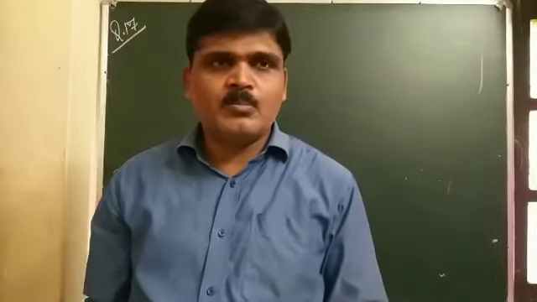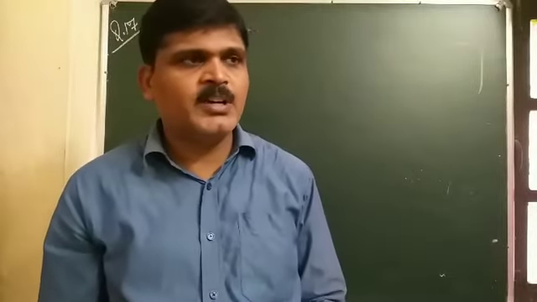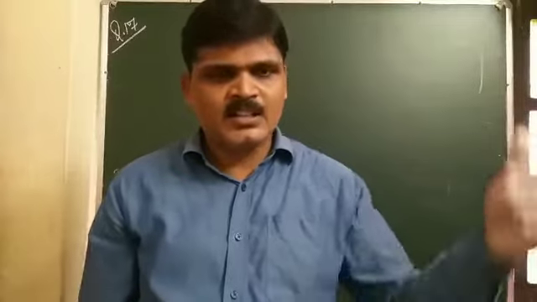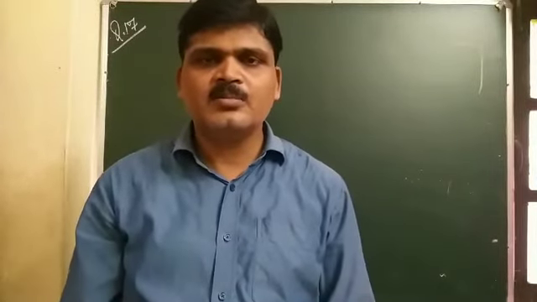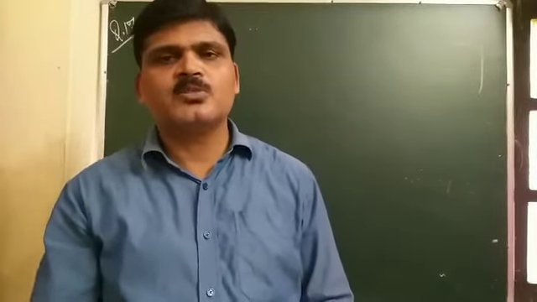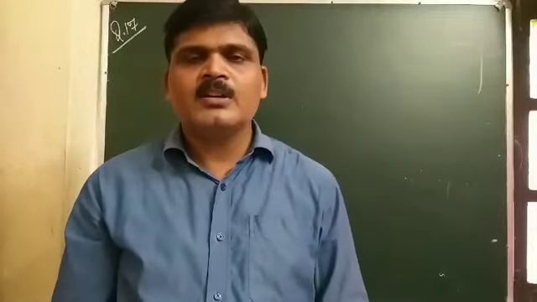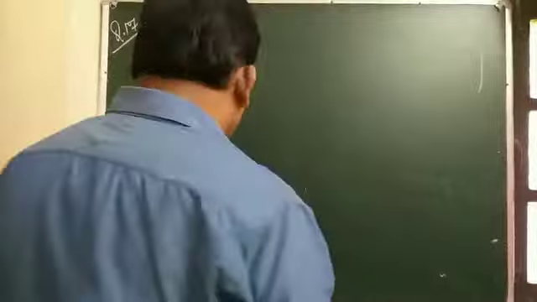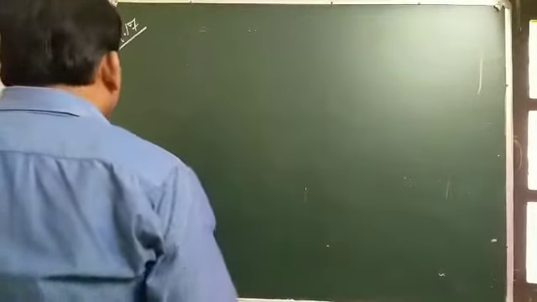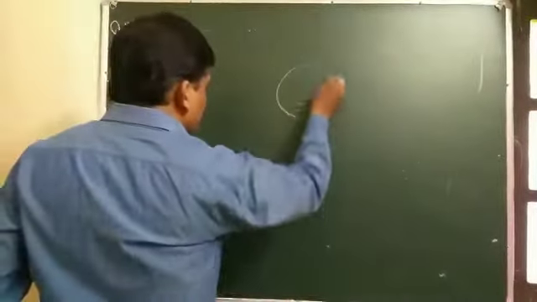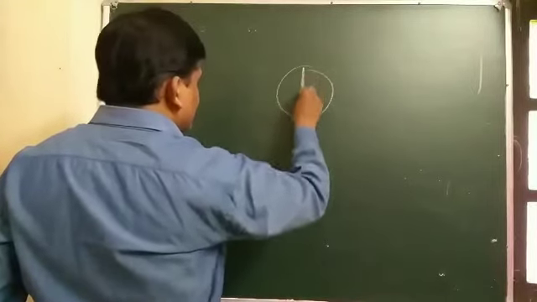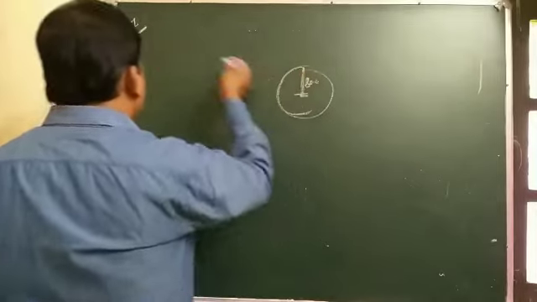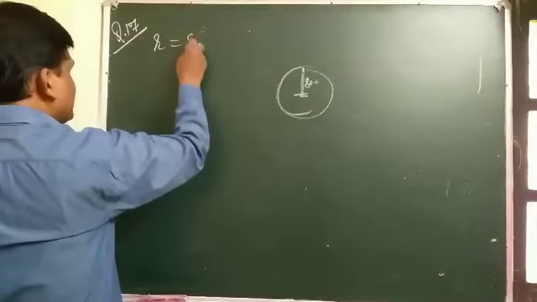Magnitude can be determined by the formula A equal to R omega square, and direction is toward the center of the circular path, because the stone is revolving in a circular path with constant speed. Here the radius is 80 centimeter, so R is 80 centimeter, which is given.